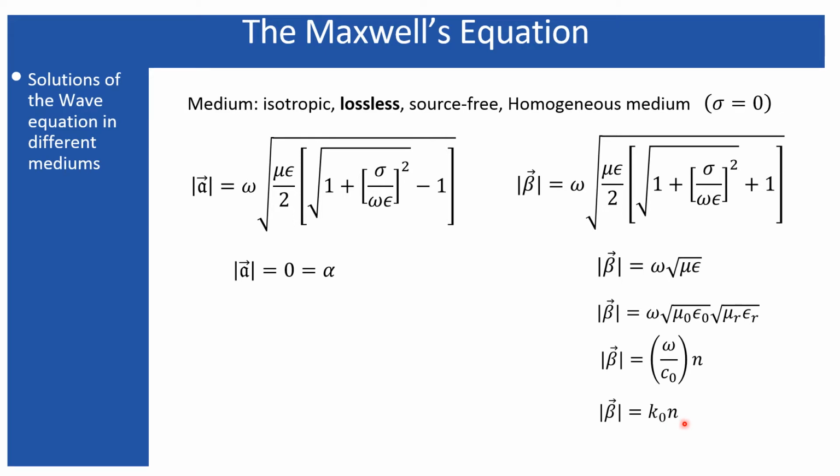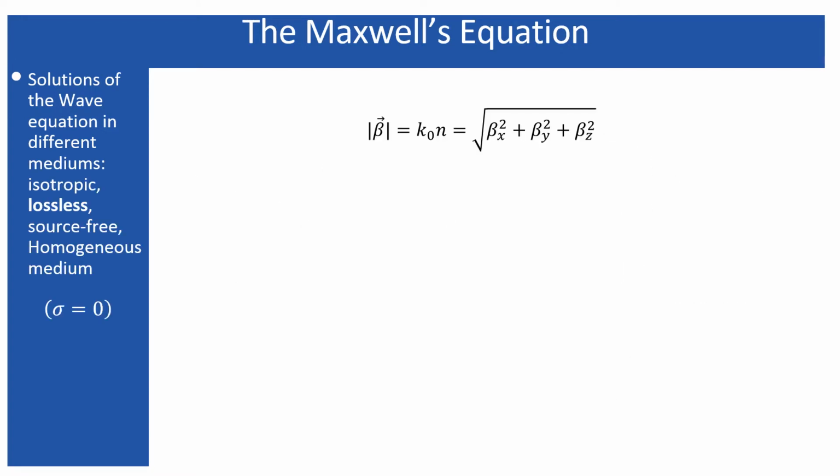It will be clear in this lecture what the significance of the wave number is. Wave number basically signifies the direction of the wave propagation. In free space, that is nothing but 2 pi by lambda naught, which represents the wavelength in free space. Now, beta is a phase constant, which is a vector. I have already discussed a lot about these things. The magnitude of this vector is equal to k naught times the refractive index.